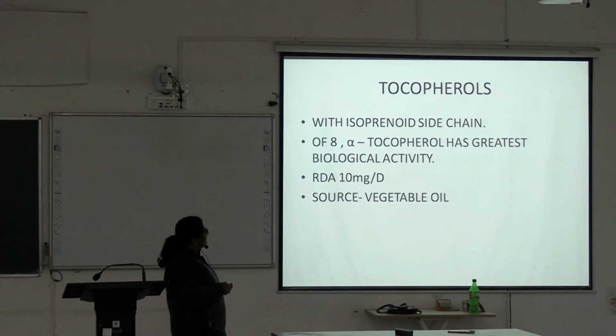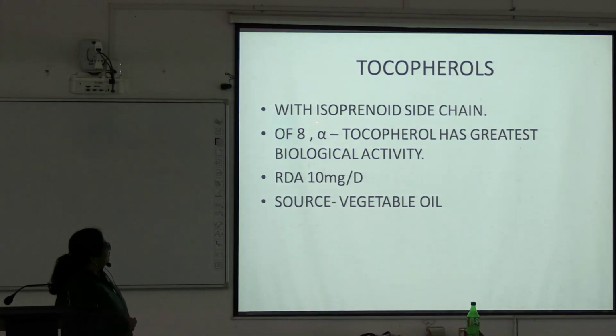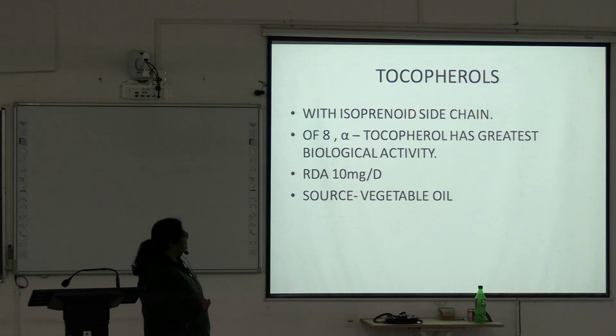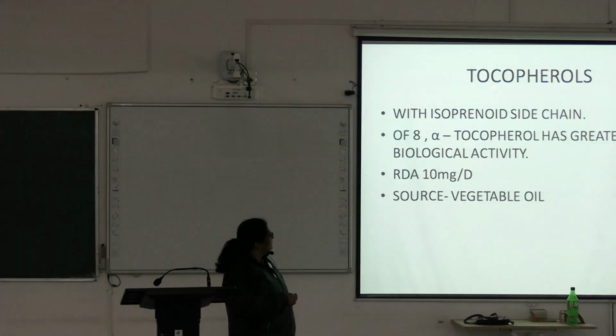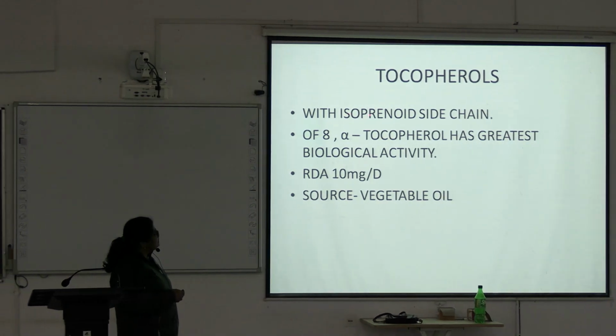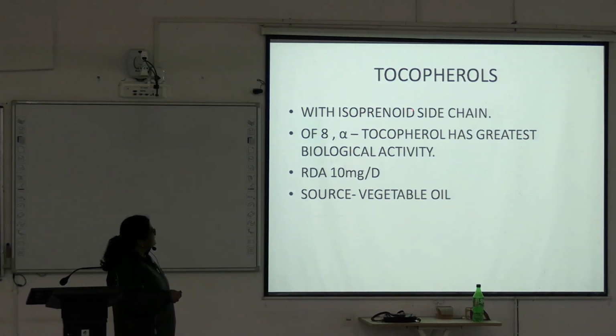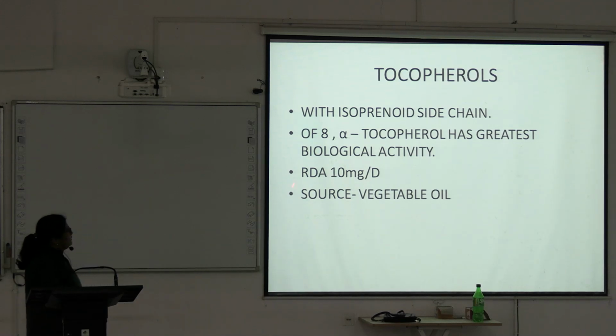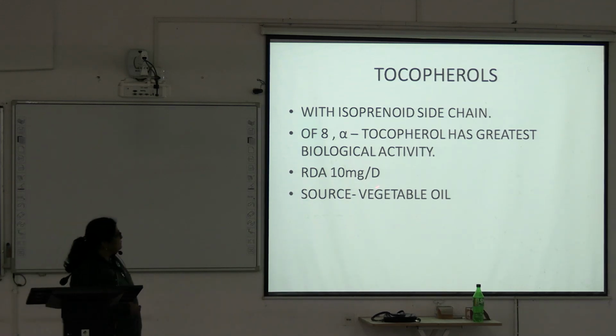Chemical name: tocopherols, with isoprenoid side chain. So tocopherols, or vitamin E, has one side chain which is called isoprenoid side chain. There are 8 variants of these tocopherols, of which alpha tocopherol has the greatest biological activity. Recommended daily allowance is 10 milligram per day.